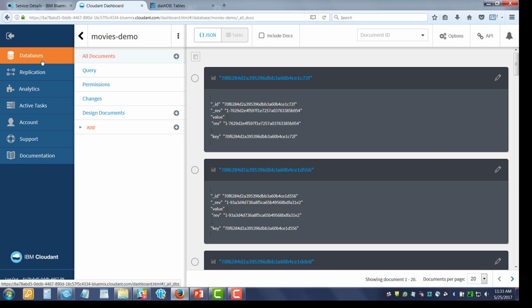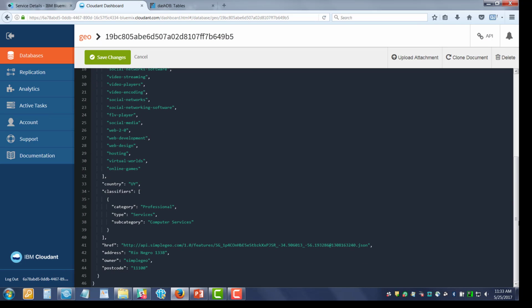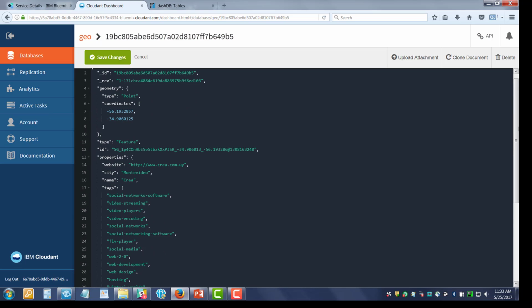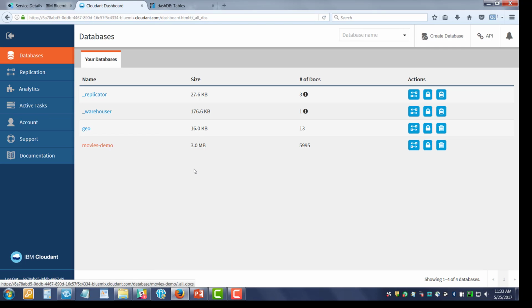The Geo database is a little bit more complex if you look at the records. There are arrays and tiering in here, and we'll see what this kind of information will become in a relational database. So those are the two databases that we're moving into dashDB from our Cloudant service.